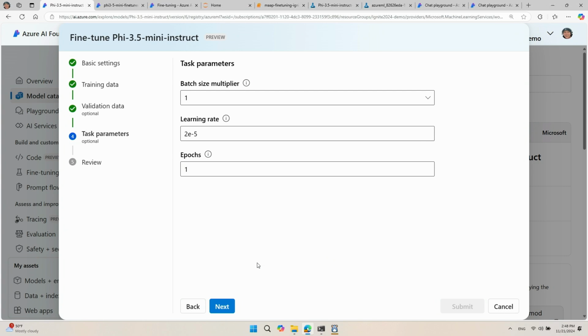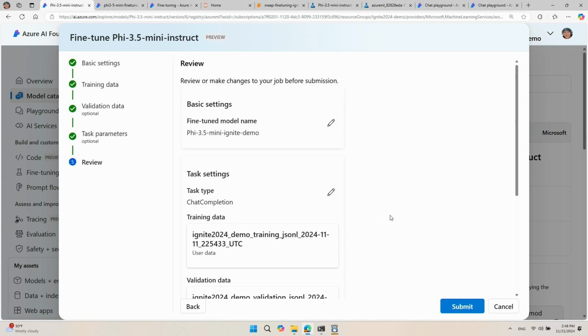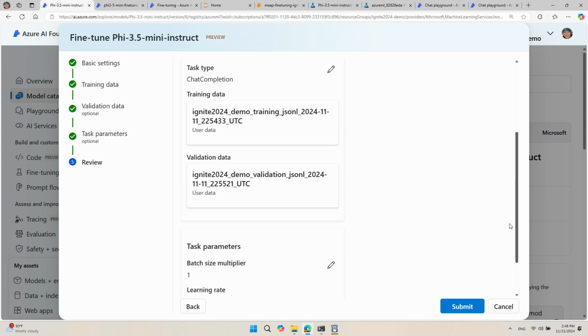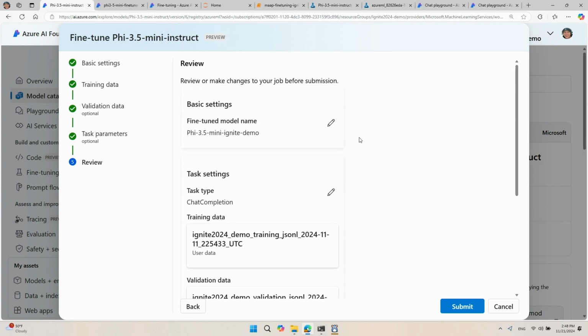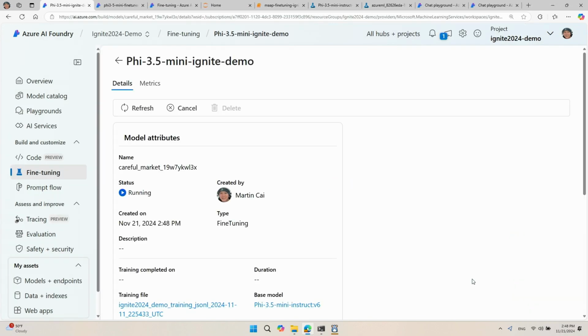Without changing any of these, I'll just click Next, and this is the last page, a summary of the input I've entered so far, and it's my last opportunity to change any of these before submitting the job. So I'll just submit the job and let it run. In my training data set, I have over 85,000 lines. So typically, this size of a fine-tuning job will run for an hour to 2 hours. While this job is running, I just want to quickly show you.